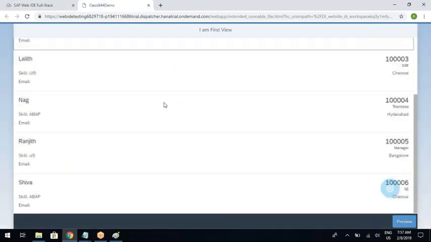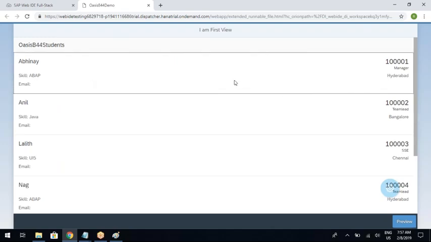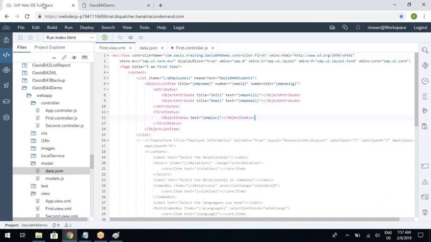Now the next thing you need to understand is, when I select the list item, how to read its value, any value. When I select this list item, let's say I want to read the employee ID, employee name, employee skill, employee location, email. Email is not printed, so let me check why.